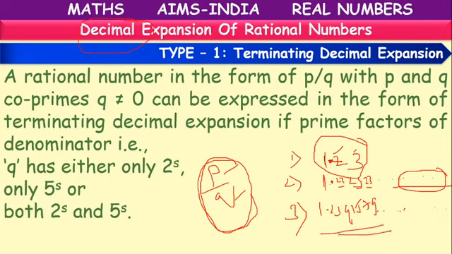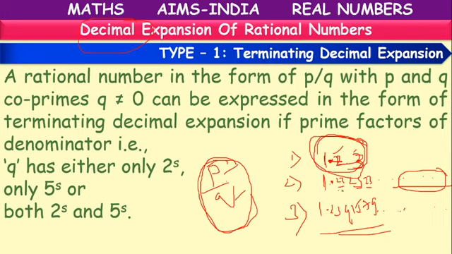But this last one cannot be expressed as p by q, while the first and second can. So after division, the rational number is written as a decimal. After some places after the decimal point, if the division stops, or if we get remainder 0, then it is called a terminating decimal.